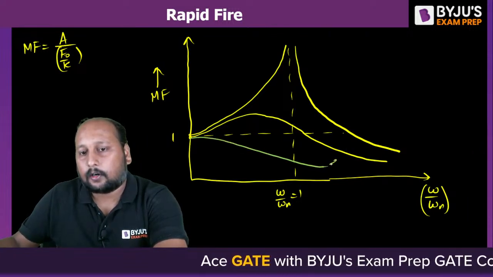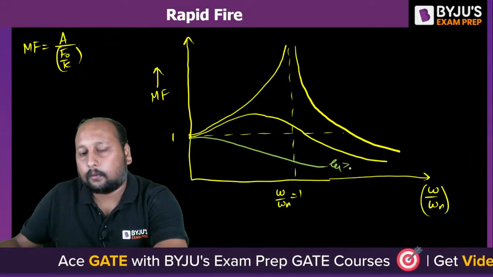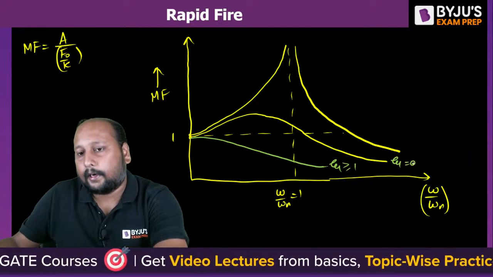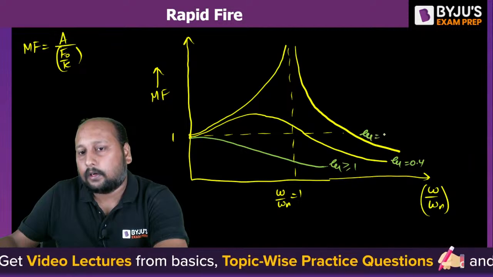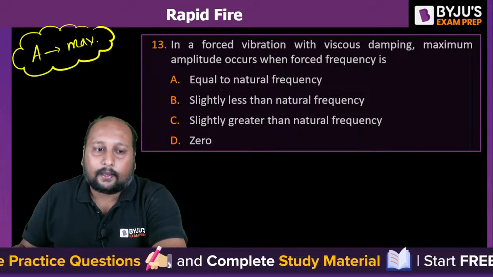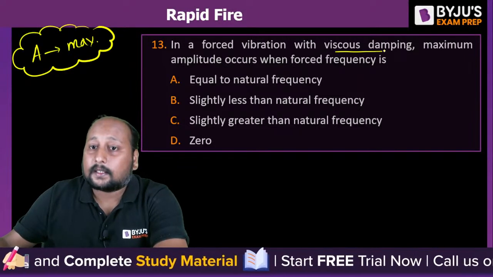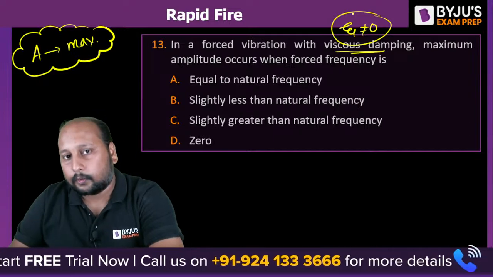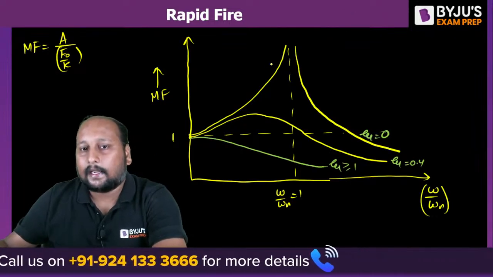This is for zeta greater than or equal to 1. This is zeta, let's say 0.4. This is zeta equal to 0. Now, in the question, they are saying that in a forced vibration with viscous damping, that is zeta is not equal to 0. That simply means we are not dealing with this curve.